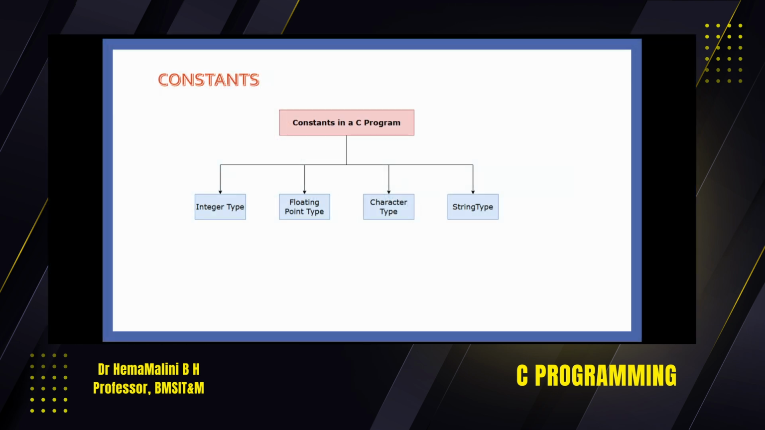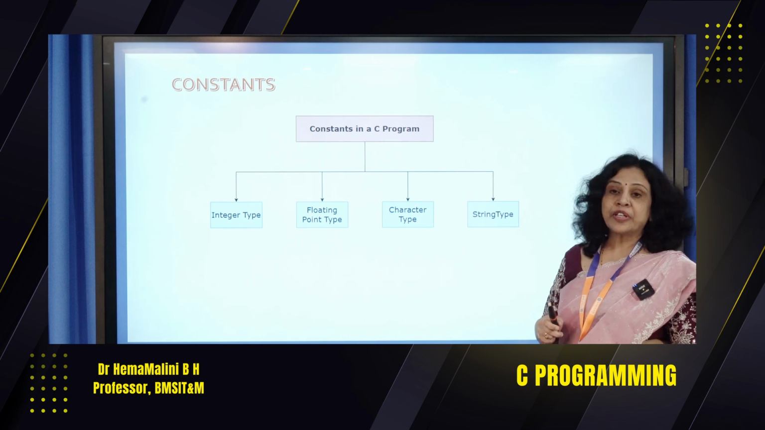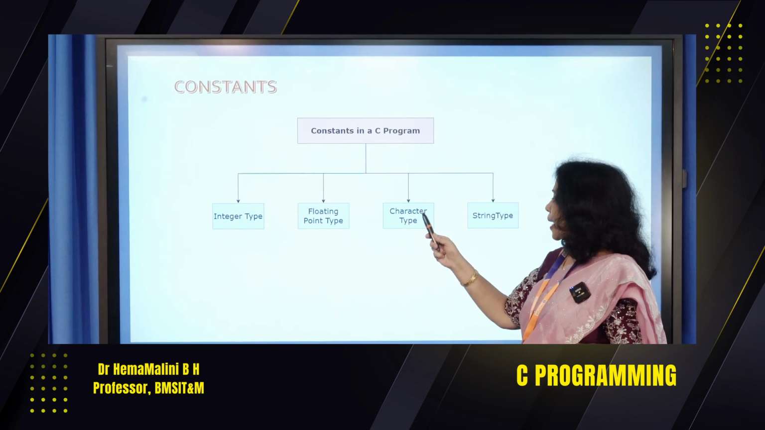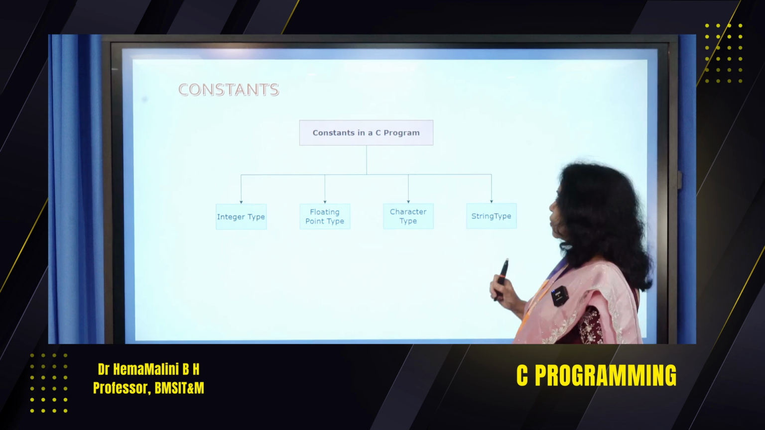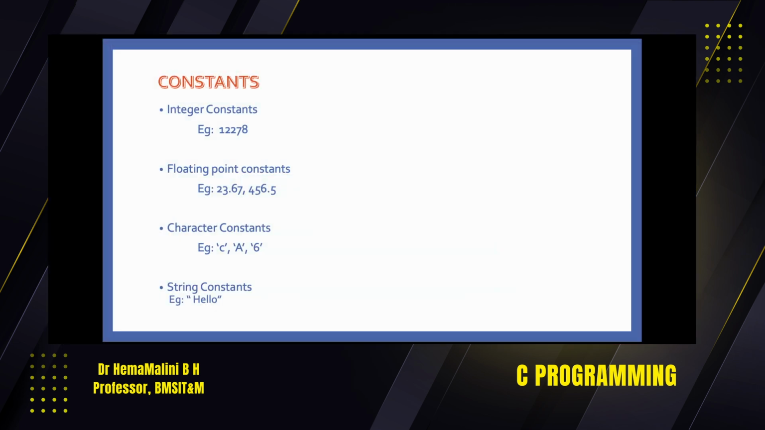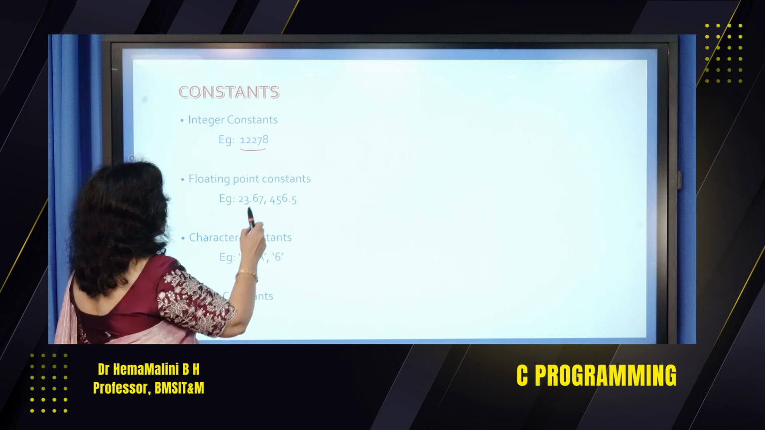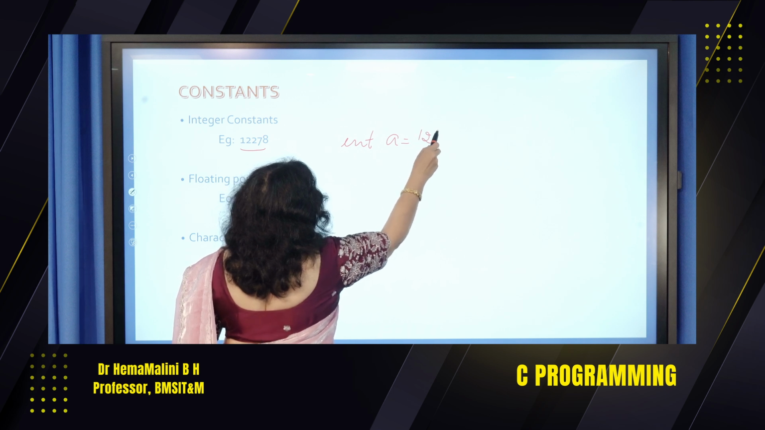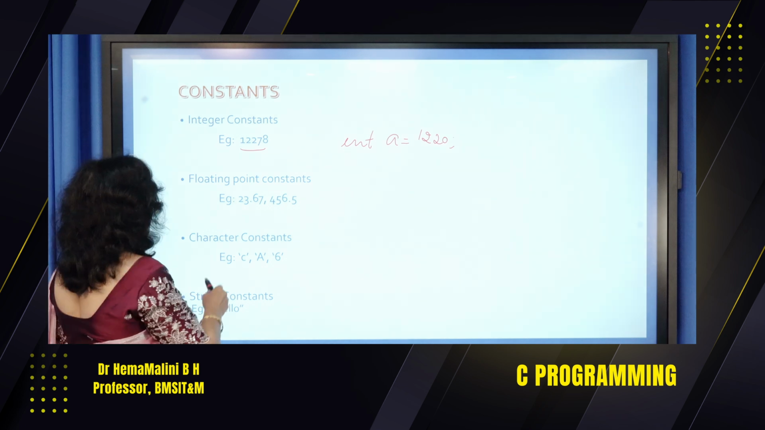Now let's see what are constants. Constants in a C program are divided into 4 types: integer, floating point, character, string. Let's see each one of them one by one. Integer constants: say some value is stored in some variable, say integer a equals 1220, something like this. So this is an integer constant.